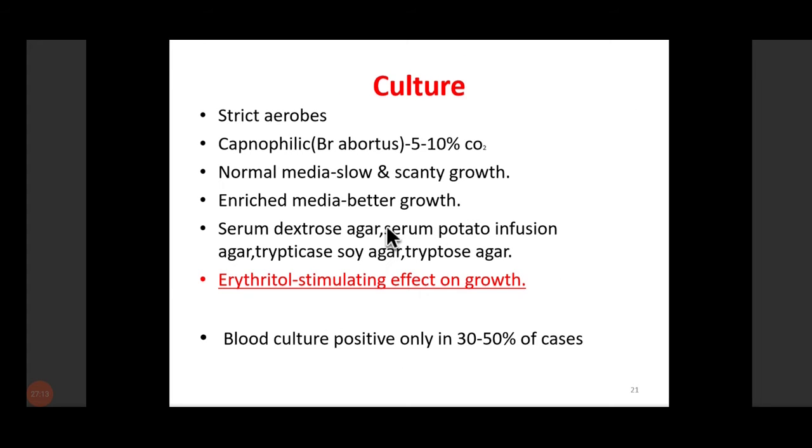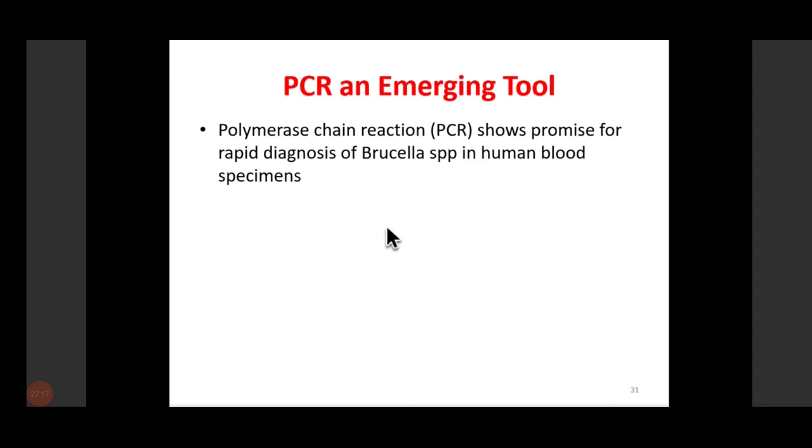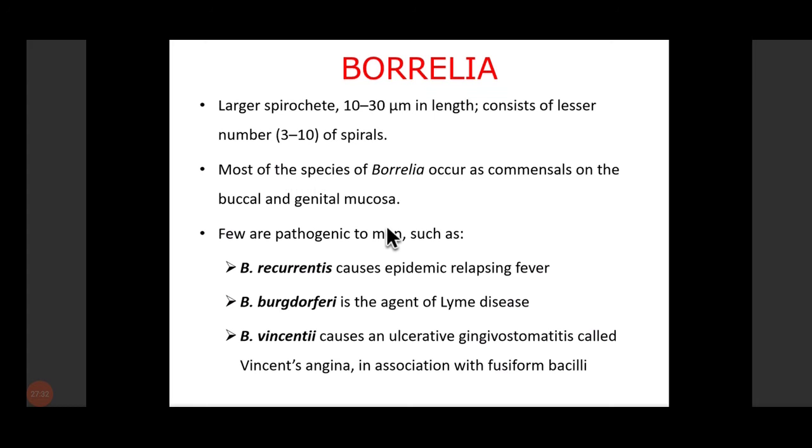You need to remember it's a zoonotic disease, and the mode of infection is ingestion of raw, unpasteurized milk containing this, or the milk products. An important thing to remember is the SAT, because we identify this by a serological method. SAT, the serum agglutination test, is what we employ in this.